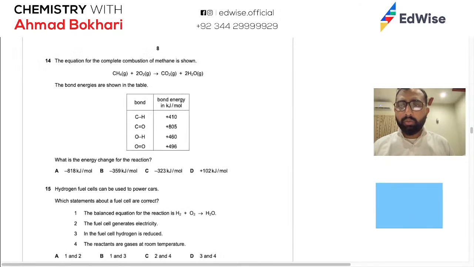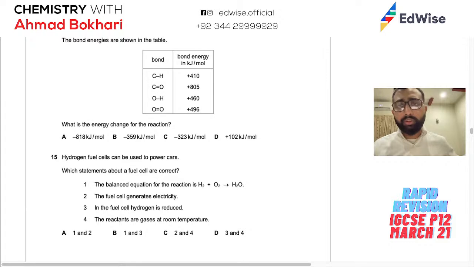Alright. The equation for complete combustion of methane is shown. So we have that. Bond energies are shown. What is the energy change for the reaction? This is a question that is usually asked in IGCSE, but there has been one instance at least in O levels जब उन्होंने ये question पूछा था. So हम इसको कैसे कर सकते हैं? We first have to create the molecules. So CH4 and O2, and there are two of them.